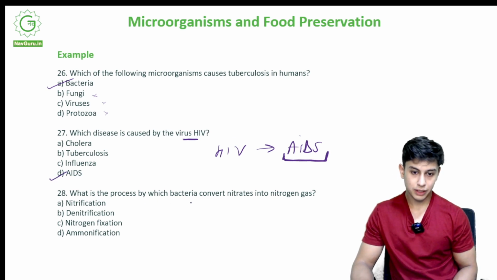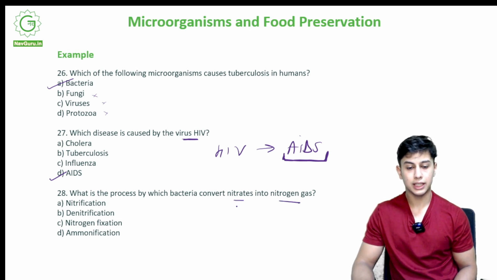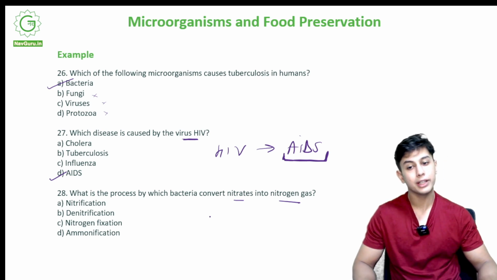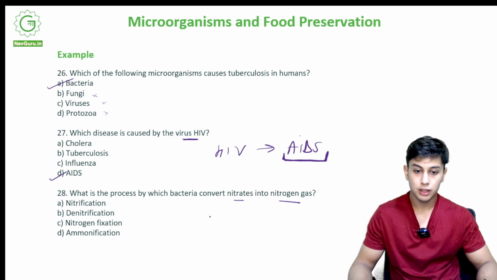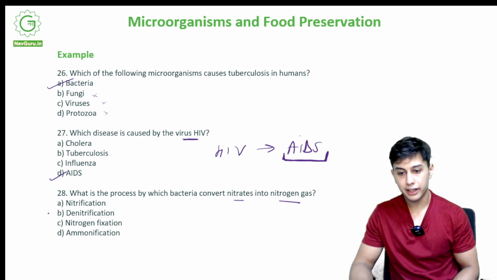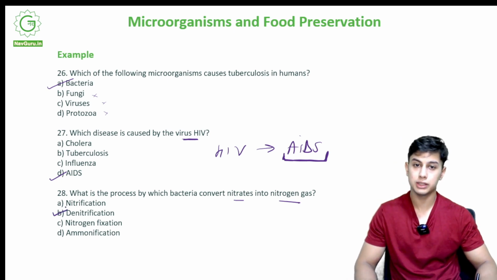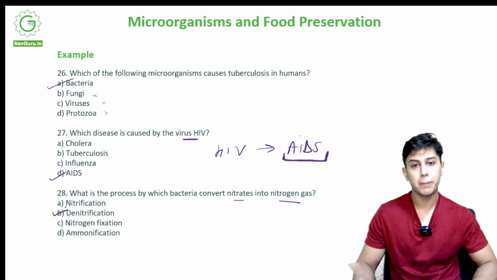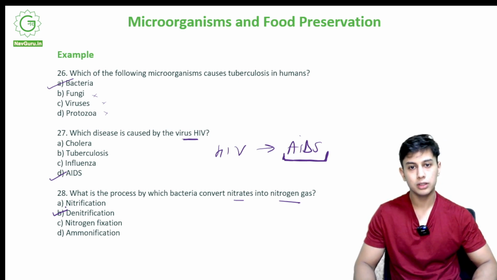What is the process by which bacteria convert nitrates into nitrogen gas? Nitrogen fixation was atmospheric nitrogen into nitrates. Now nitrates to nitrogen gas, that is denitrification. It is the end process of the nitrogen cycle, when nitrates are converted back to nitrogen and given to the atmosphere.